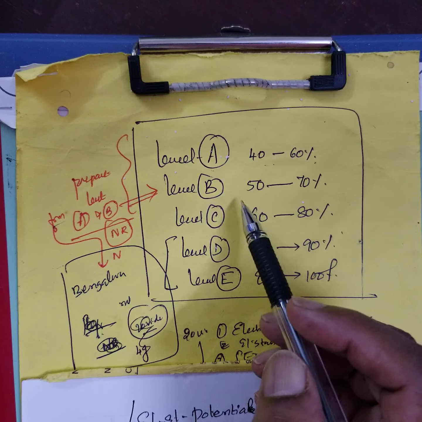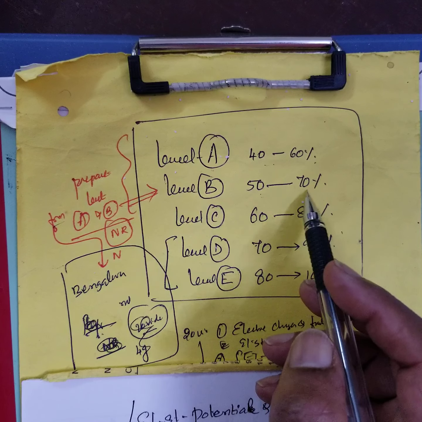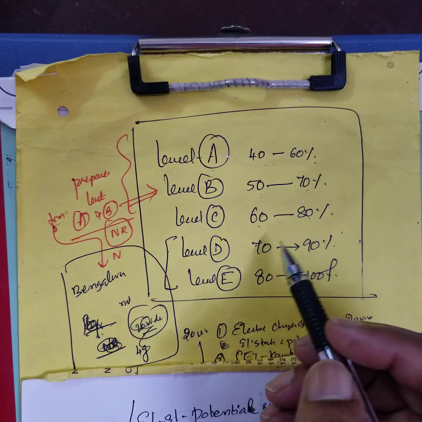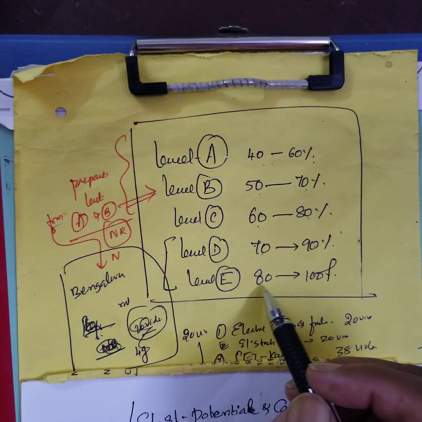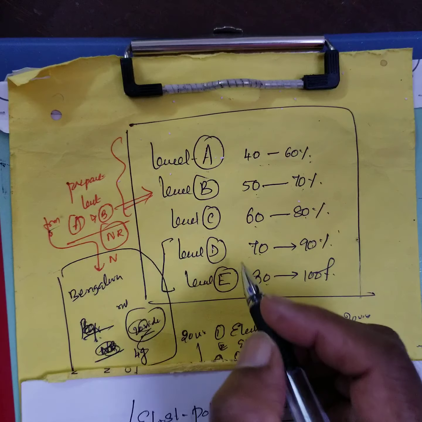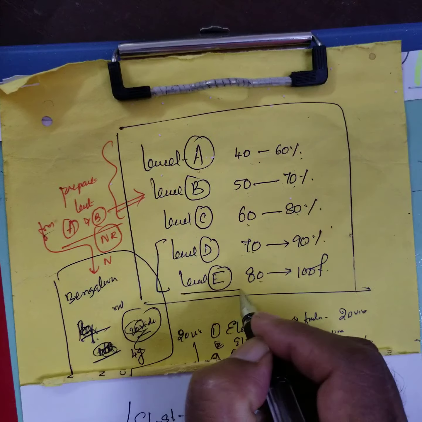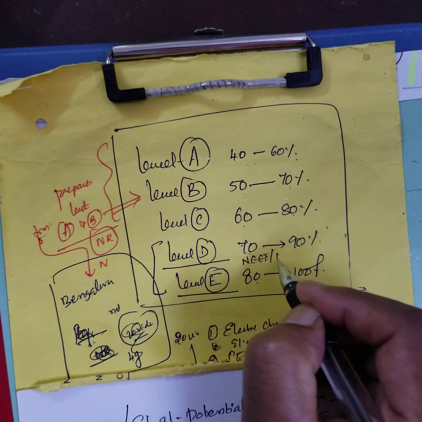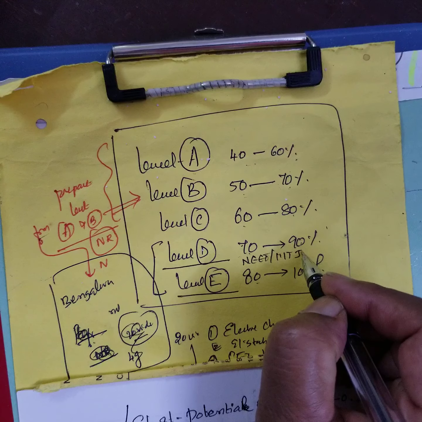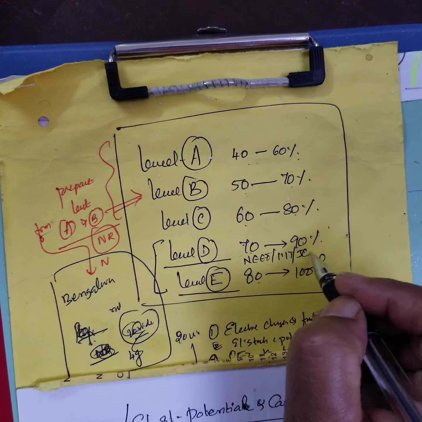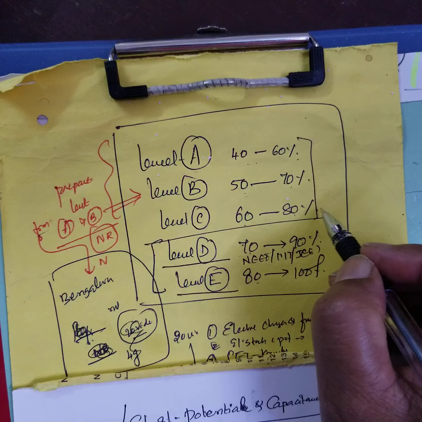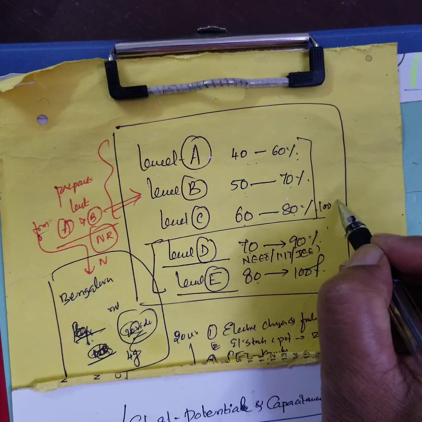And Level B, they will get 50 to 70 marks. It includes some problems. Level C, 60 to 80, and Level D, 70 to 90, and 80 to 100 and so on. This is an international level we are going to do, right? This is for NEET and IIT JEE, that level. In the final exam, you will get around 80 to 100 marks.